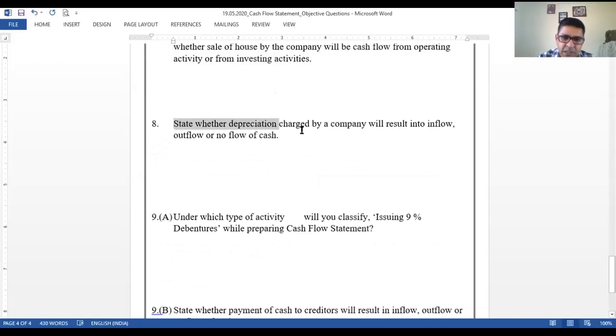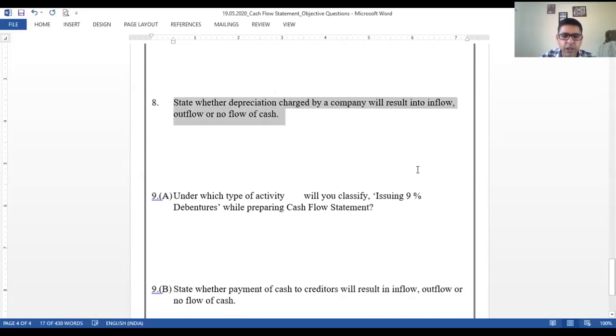State whether depreciation charged by a company will result into inflow, outflow or no flow of cash. The answer for this will be no flow of cash, because depreciation is a non-cash item, right? Because no cash is received or paid for depreciation, so it will result in no flow of cash.